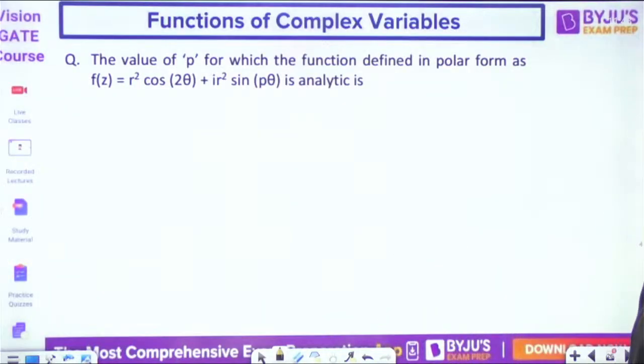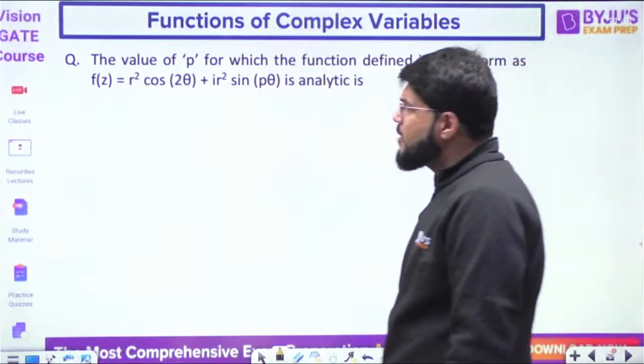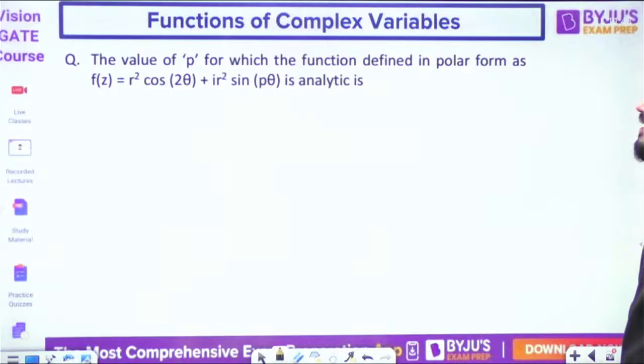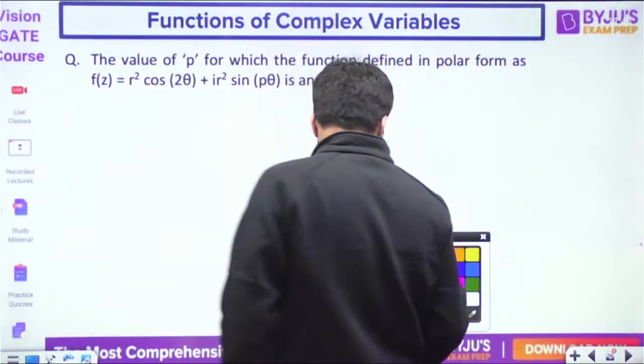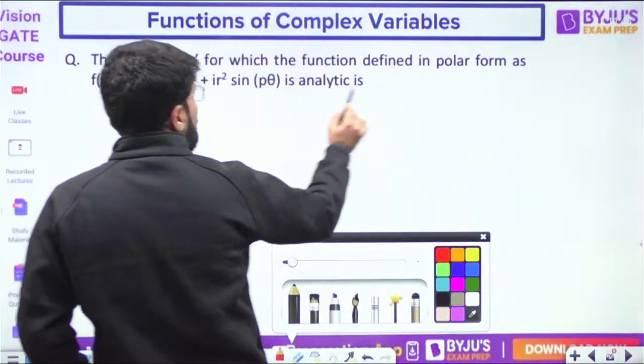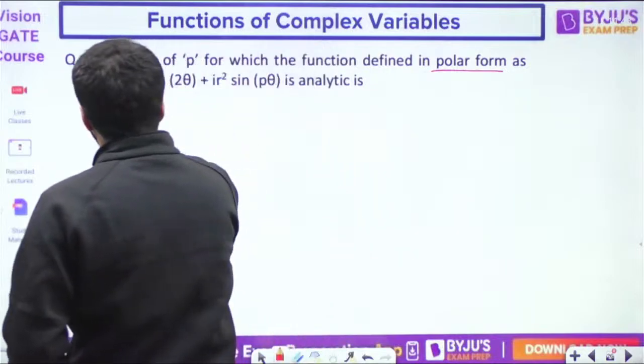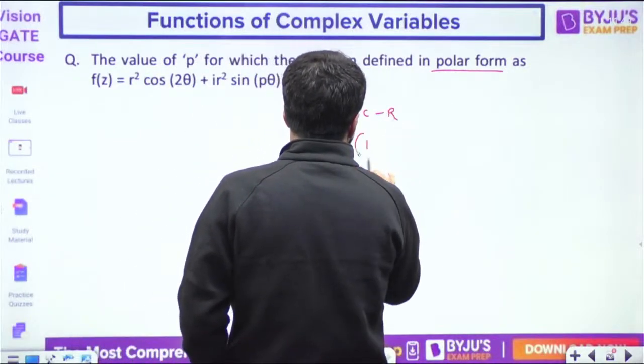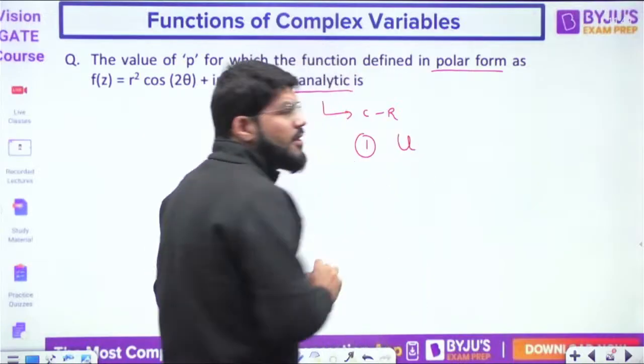What is the value of P for which the function defined in the polar form as f(z) = r² cos 2θ + i r² sin pθ is analytic? The function is defined in the polar form, and it should be analytic. Analytic means again CR equation. What is the CR equation in the polar form?